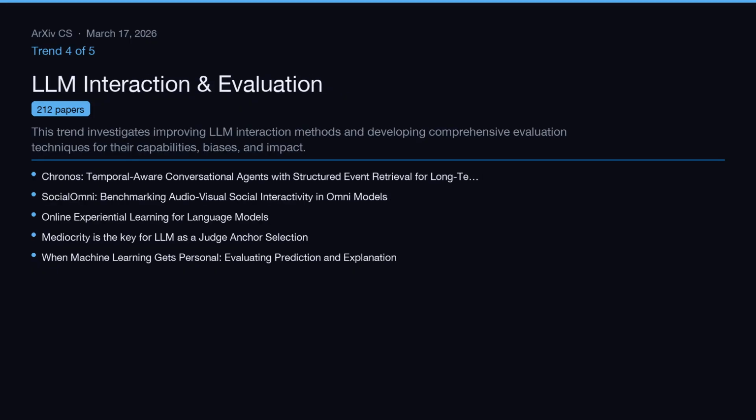Trend 4 of 5, LLM interaction and evaluation. This trend investigates improving LLM interaction methods and developing comprehensive evaluation techniques for their capabilities, biases, and impact. This cluster covers 212 papers. Representative work includes Chronos, temporal-aware conversational agents with structured event retrieval for long-term memory, Social Omni, benchmarking audiovisual social interactivity in Omni models, and online experiential learning for language models.